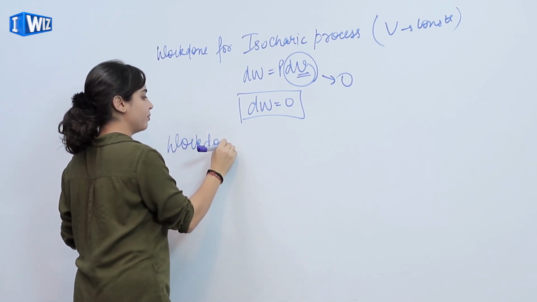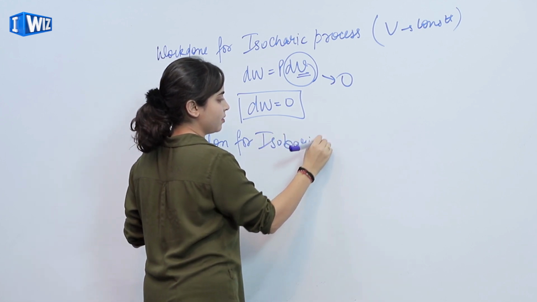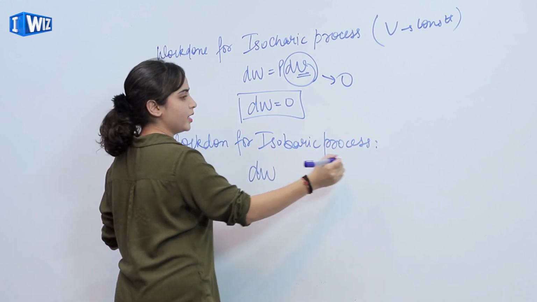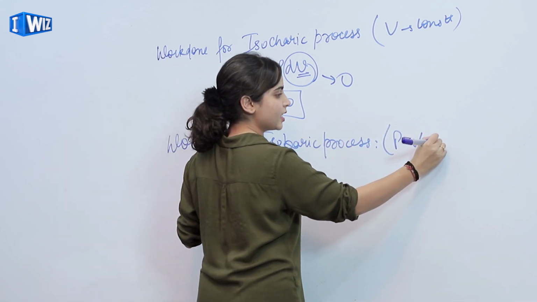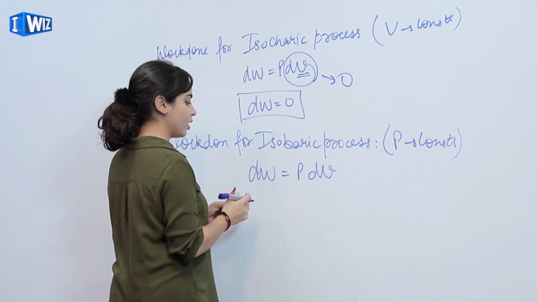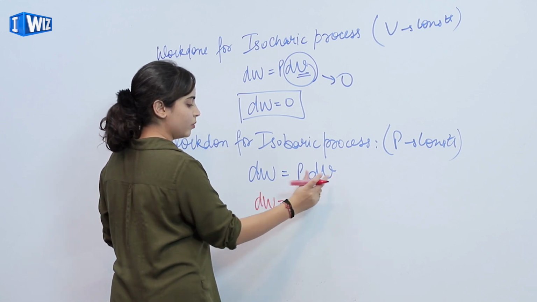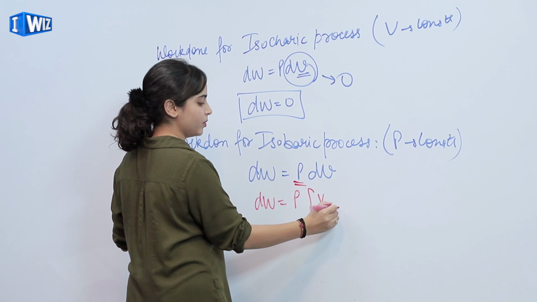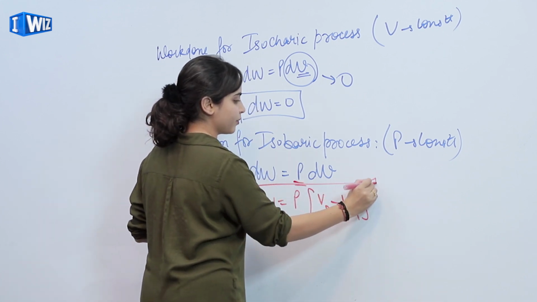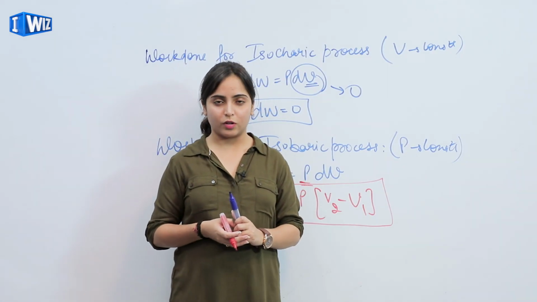Work done for isobaric processes. dW in isobaric processes, P is constant. We have P dV. So this P is constant and volume is changing. Say final volume is V2 and initial is V1. So work done for isobaric processes is given by this formula. So these were the work done for 4 different processes.